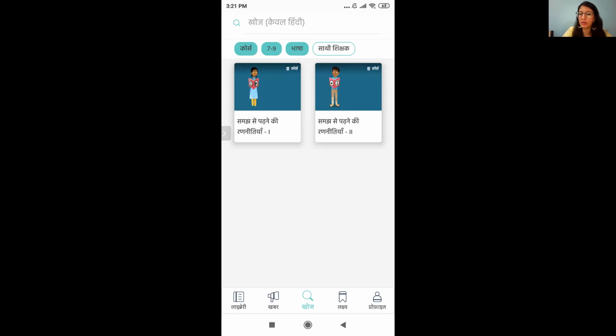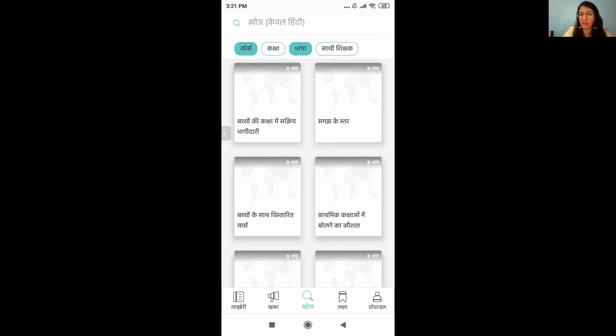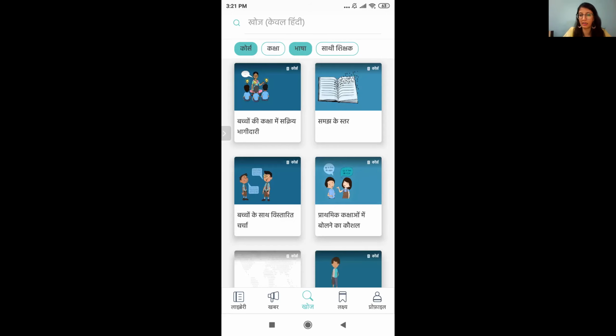We are getting this question a lot: how can we change it to English, or can we use it in English? No, we cannot use it in English. This is designed only and only in Hindi.